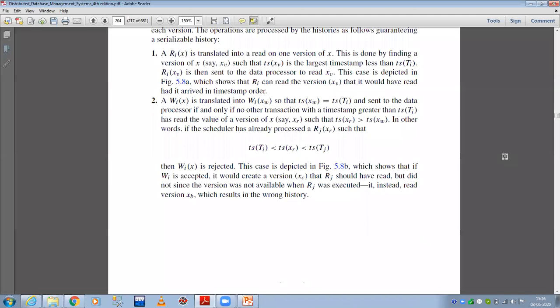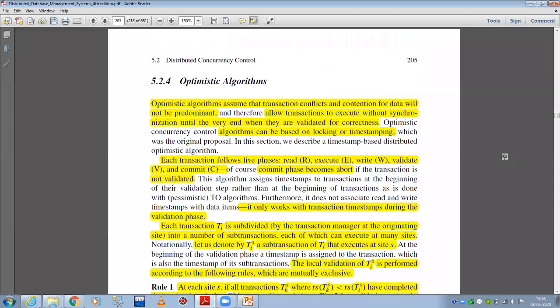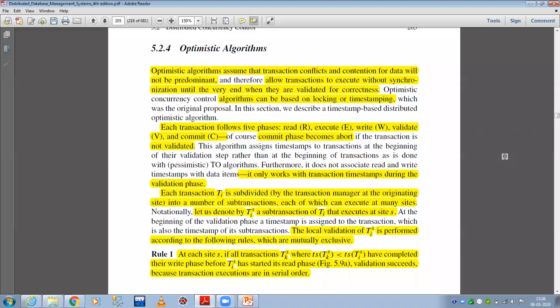So what is an optimistic algorithm? Optimistic algorithms assume that transaction conflicts and contentions for data will not be predominant, and allow transactions to execute without synchronization until the very end, when they are validated for correctness. So whenever the transaction is validated for correctness, it is allowed here for... Is it audible?